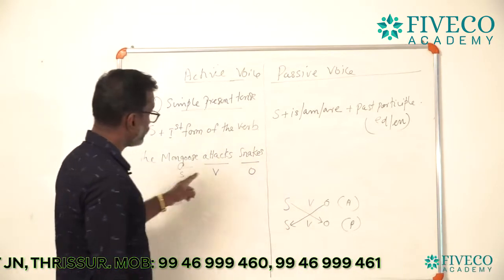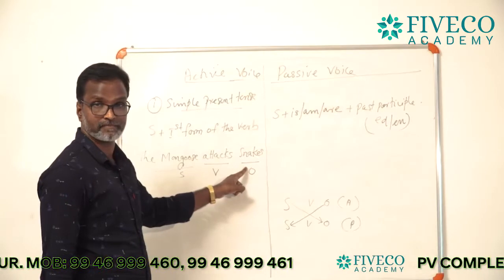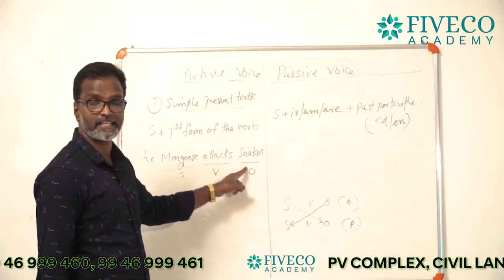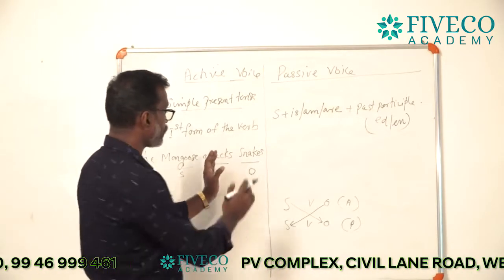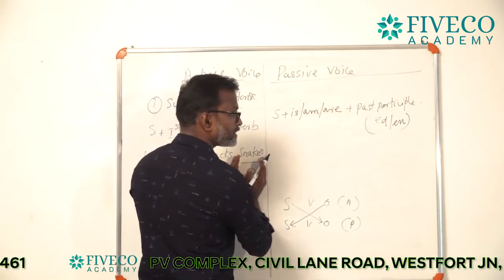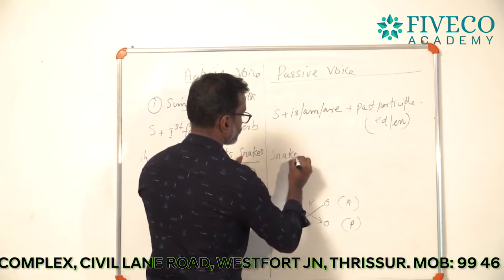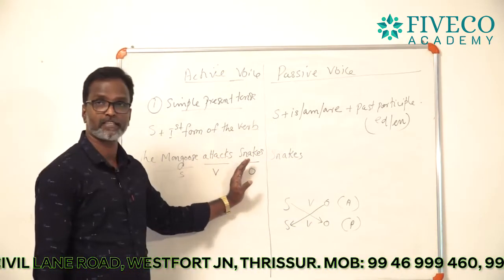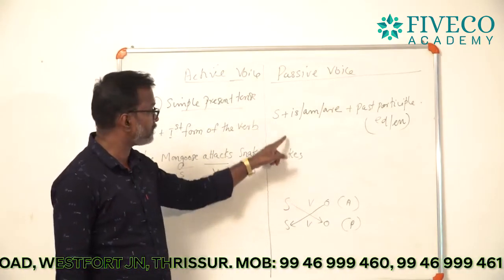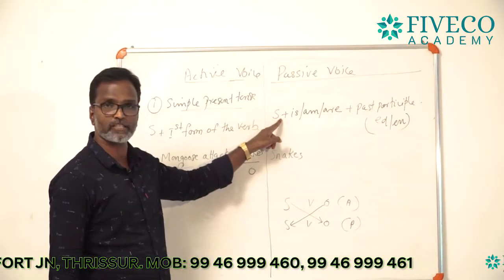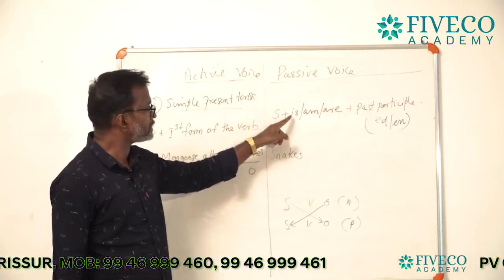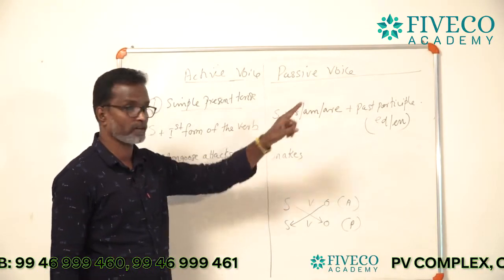So here we have got the object, snakes. I am going to take out the object from here, snakes. Now we have got the subject, snakes. Snakes become the subject of the passive voice, plus is, am, are.